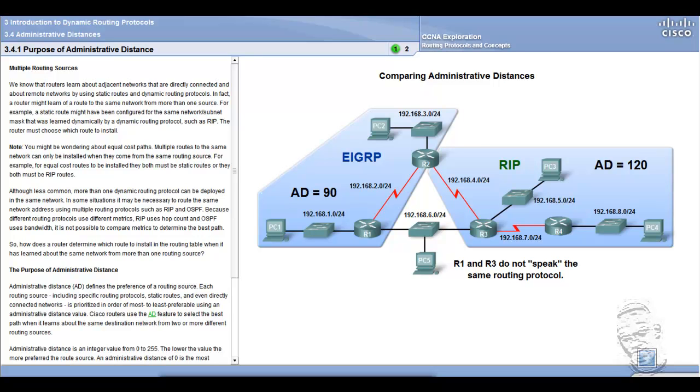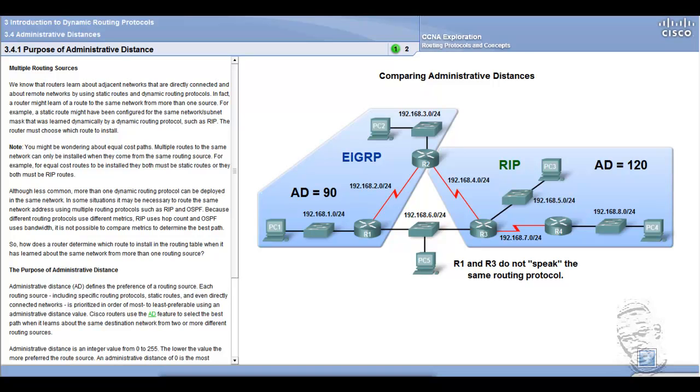In some situations it may be necessary to route the same network address using multiple routing protocols such as RIP and OSPF. Because different routing protocols use different metrics, RIP uses hop count and OSPF uses bandwidth, it is not possible to compare metrics to determine the best path. So, how does a router determine which route to install in the routing table when it has learned about the same network from more than one routing source?